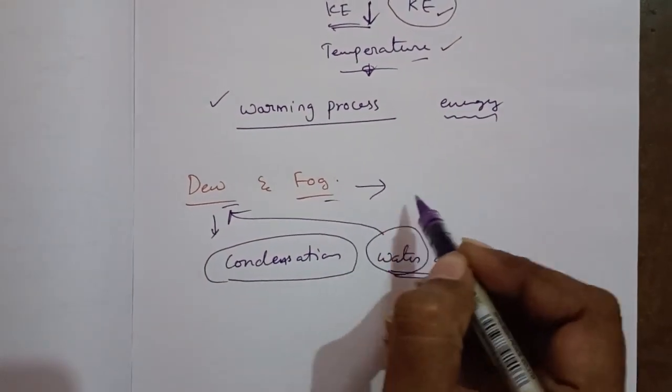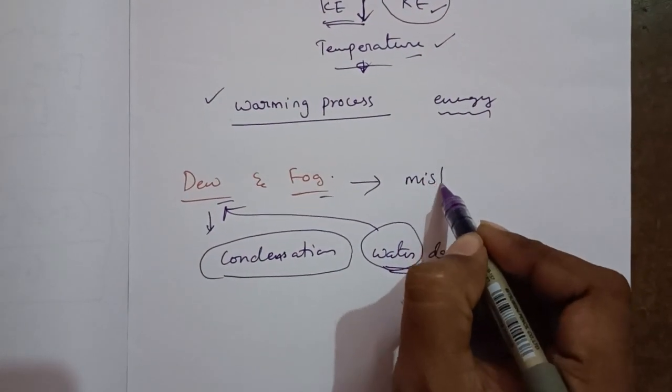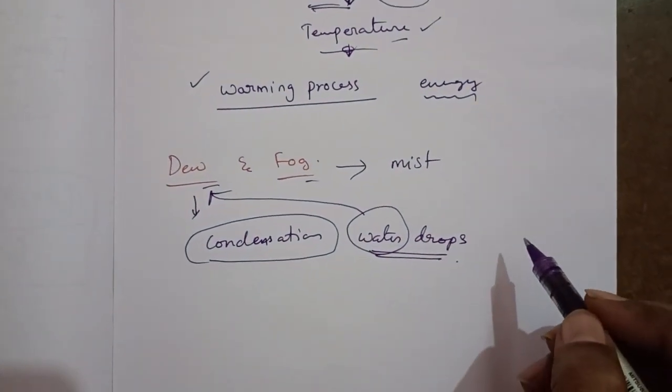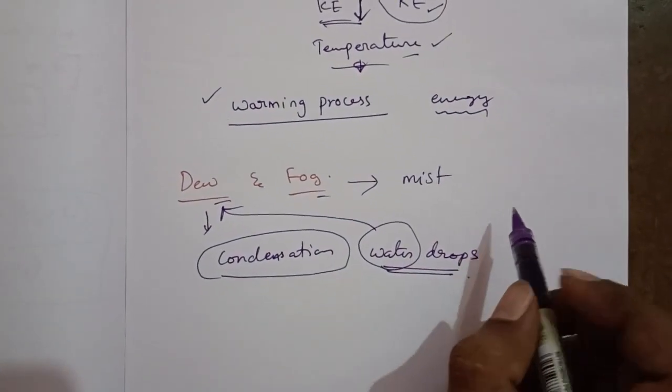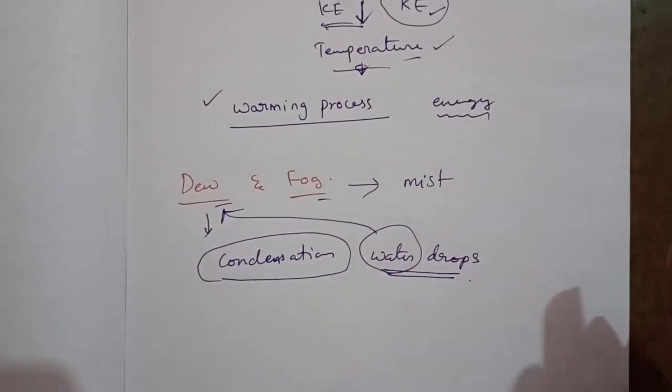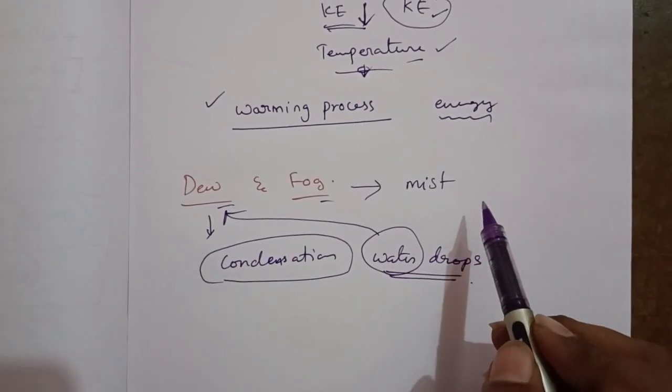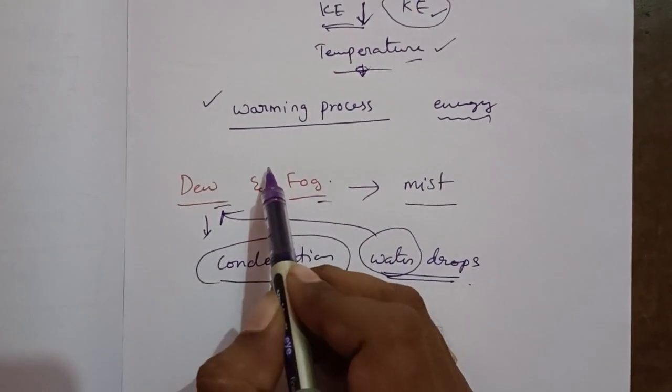Next, fog. Fog is a mist, a thick mist. In winter mornings, we will find mist in the atmosphere. That is known as fog.